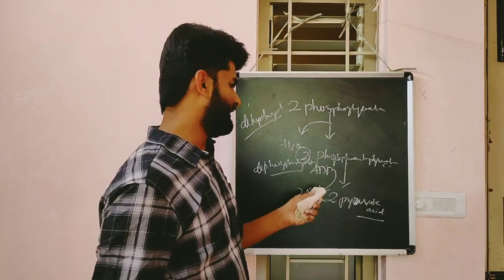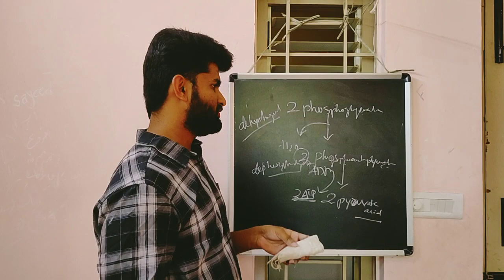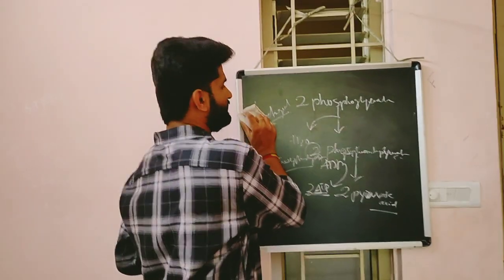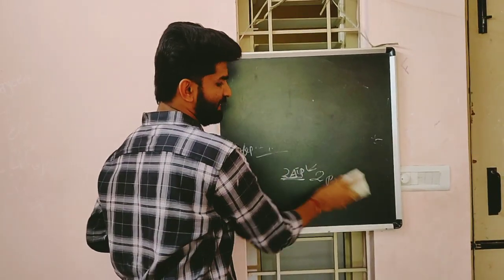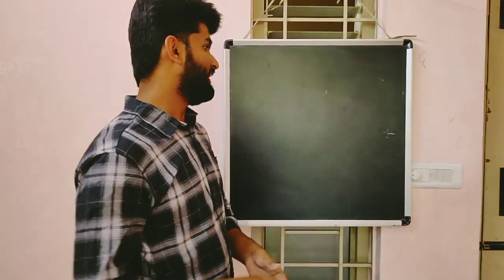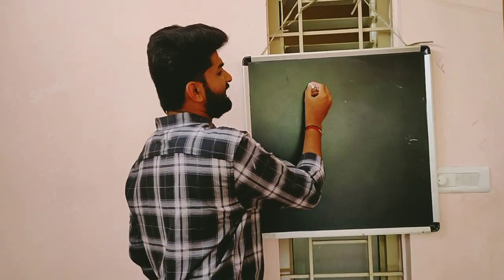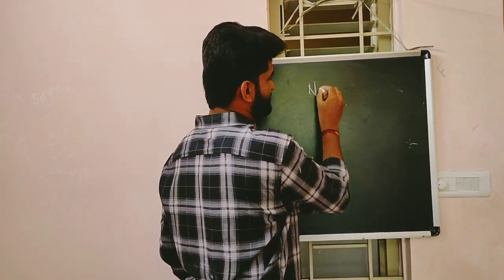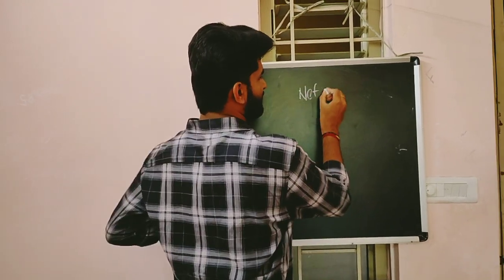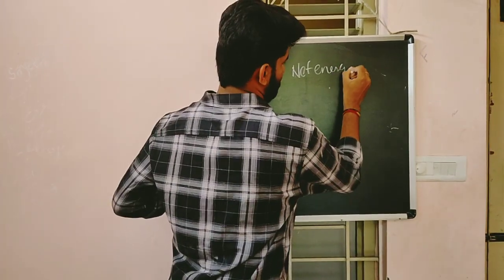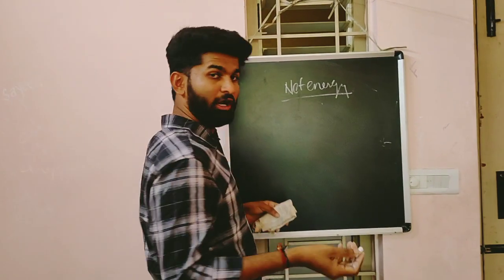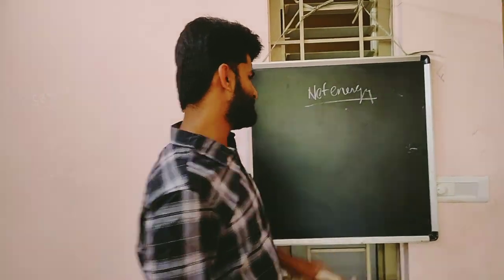This is the overall 10 steps of the glycolysis process. Now, what is the net energy gained in glycolysis? What have we gained from this overall process?